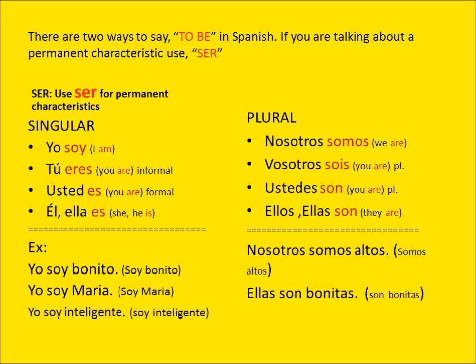You can notice that in between parentheses I write just soy bonito. You don't need to say yo soy. When you say soy bonito, the people will understand you already. Okay, next page.